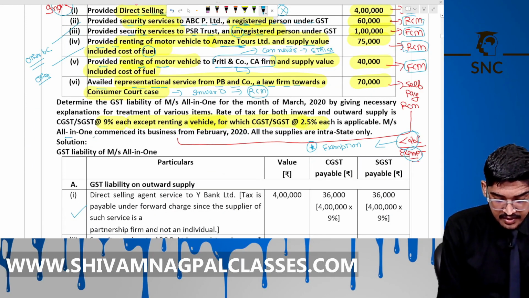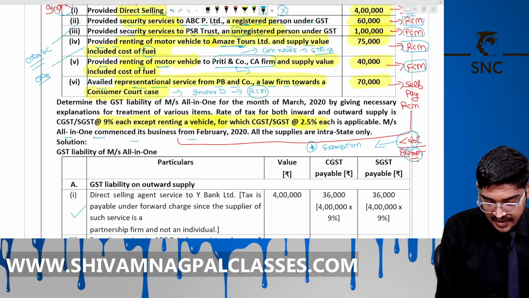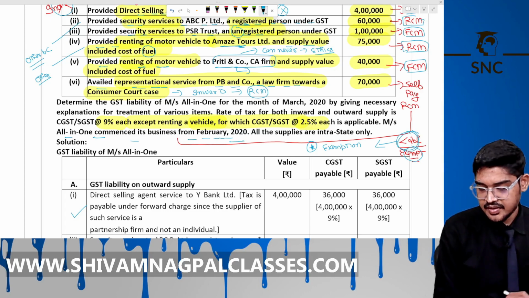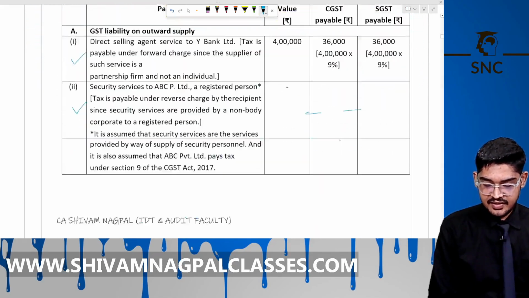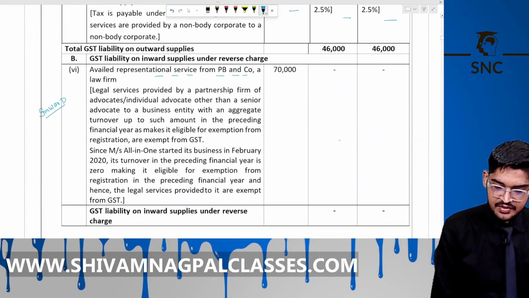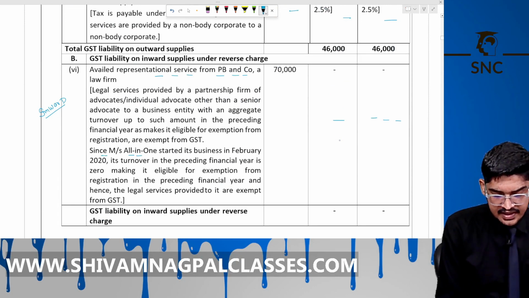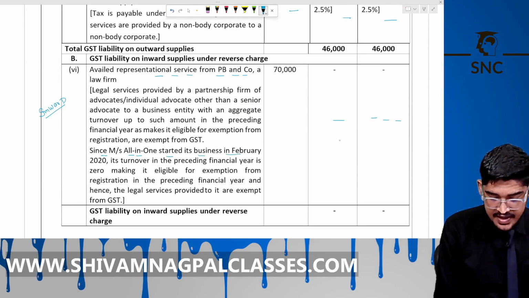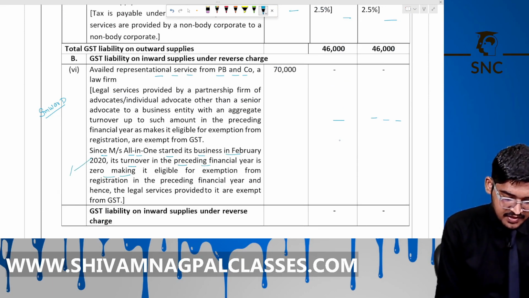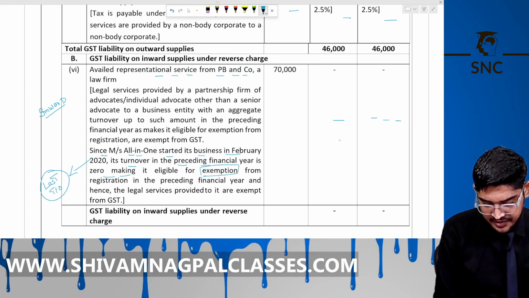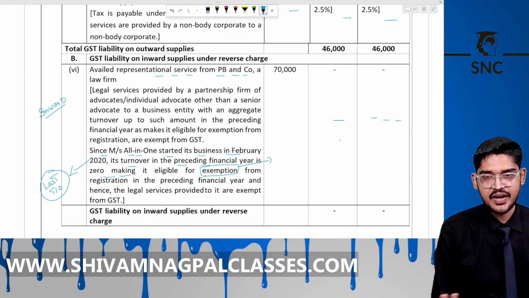because okay, All in One commenced business in the month of Feb. Okay, but it means its turnover is less than 12 lakh. Okay, so it is exempt. So no GST on it. Since Messrs All in One started its business in the month of Feb, its turnover in the preceding financial year is 0. Last year turnover is 0. Then it is exempt. That you will read under the chapter of exemption. Okay, don't worry for that.